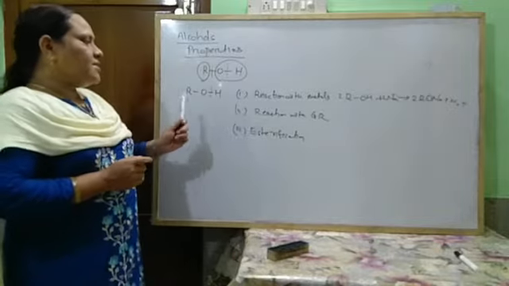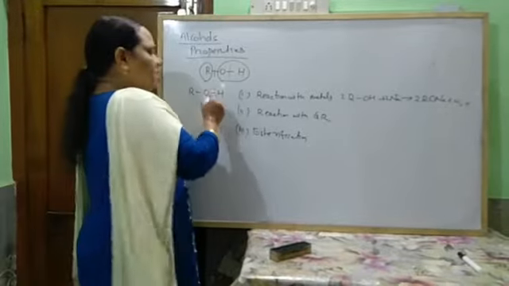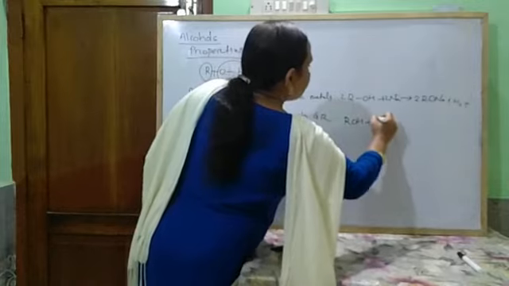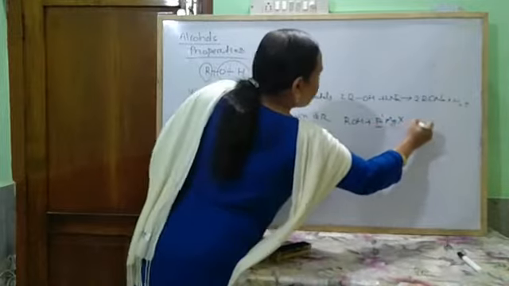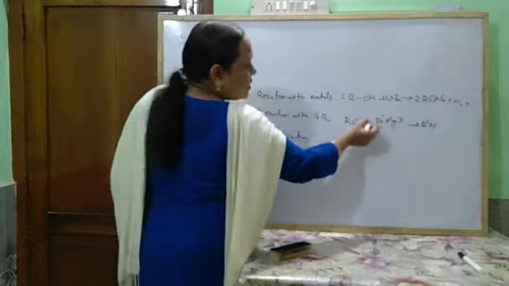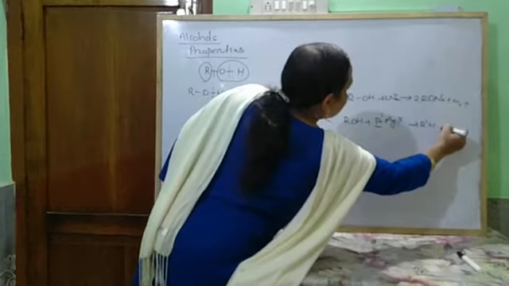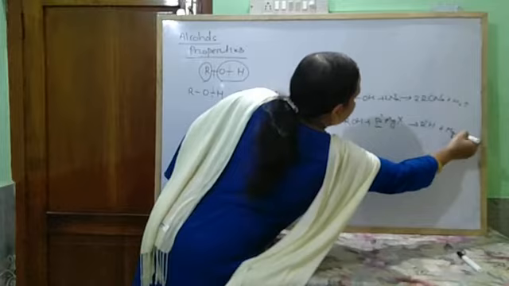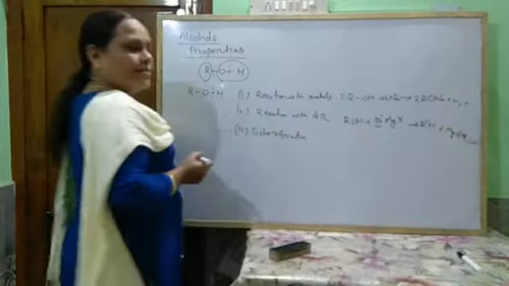Similarly, reaction with Grignard's reagent. When alcohols react with Grignard's reagent, it forms alkane because this hydrogen is replaceable. ROH plus R'MgX. The alkane formed is not from the alkyl group of the alcohol, but from the alkyl group present in the Grignard's reagent. So R'H plus magnesium alkoxy halide.